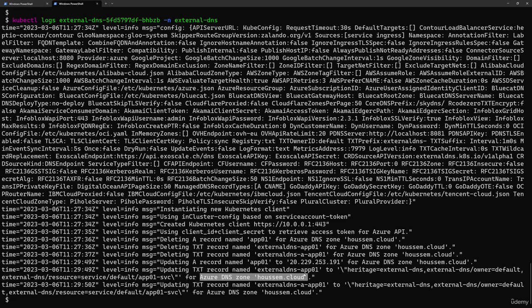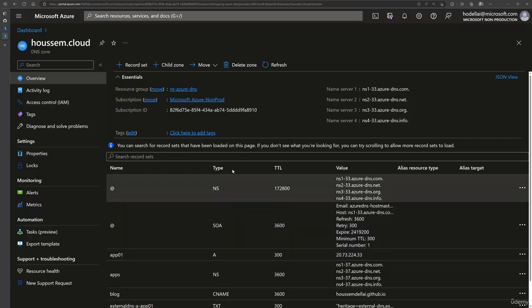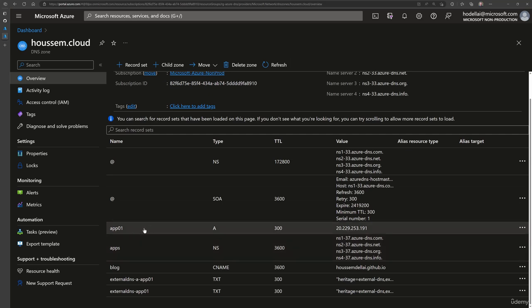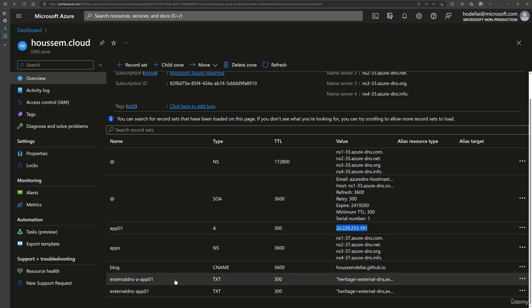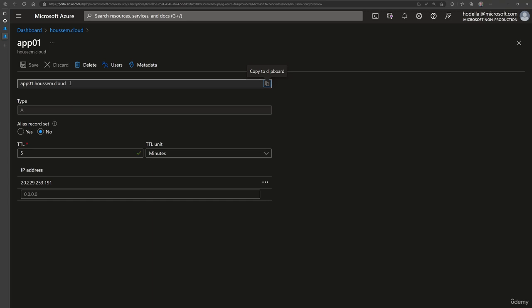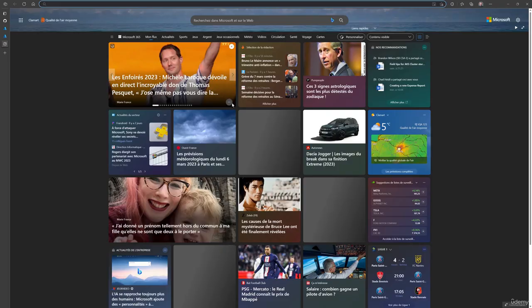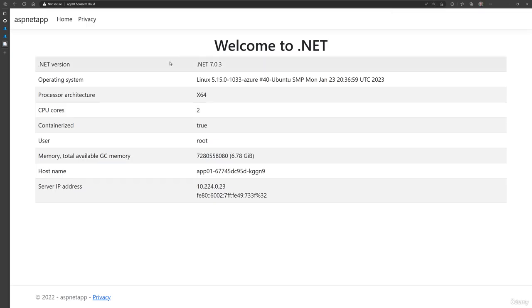So here, if I go back to the Azure portal, and then refresh the configuration for the DNS zone, I will see here app01 created with the public IP displayed from my portal. And you can see also the two TXT configurations that were added right here. So if I click here on app01, I will see here the custom domain name created for me. I can copy it, open a new window, and yes, here I would see my .NET application exposed on a custom domain name.